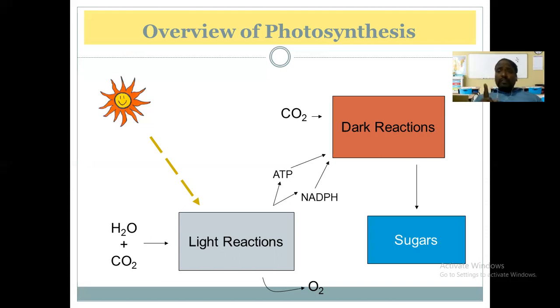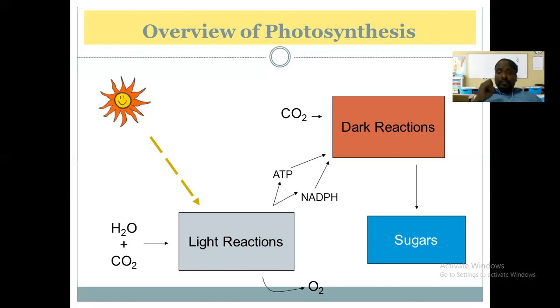So what is going on in the first part of the photosynthesis? In the first part, the solar energy is trapped by the chlorophyll pigment. At the same time, the photolysis of water takes place, and from water, oxygen is evolved, and the electrons are transported in this process to the different electron acceptors, and ATP and NADPH2 are generated. And this ATP and NADPH2 are the products of the first step, which are later utilized in the dark reaction.